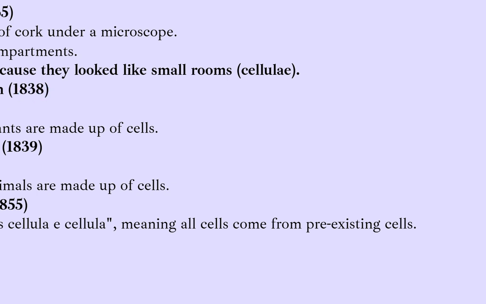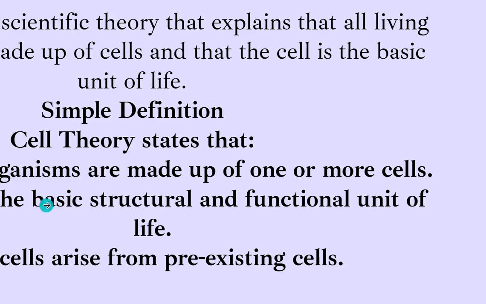Then comes Matthias Schleiden. He studied plants and concluded that plants are also made of cells. Similarly, Theodor Schwann studied animals and concluded that animals are also made of cells. So the first point is here justified that all living organisms are made of cells. Either it can be one cell or more than one cell.